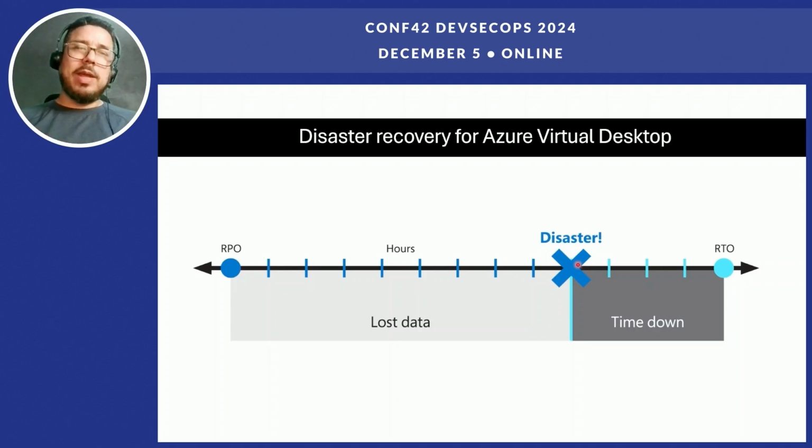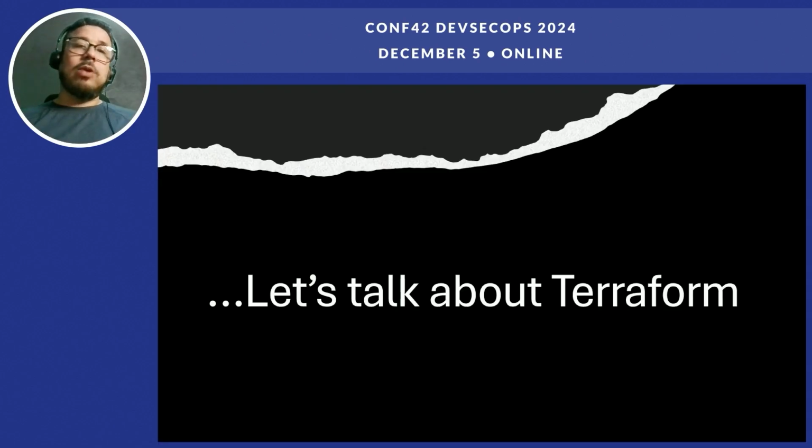For the user it will be really transparent, connecting to another region. Maybe they will have some latency, but they can access the environment, and they not necessarily lose a lot of information, maybe just a little bit. In Azure Virtual Desktop, you have a lot of ways to set and save the data of the user in real time.